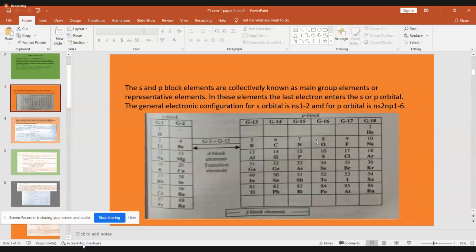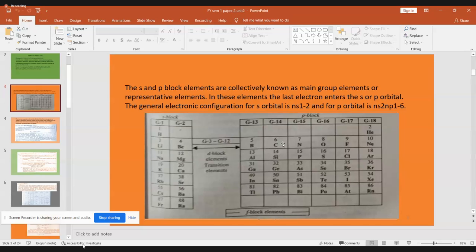Why anomalous? Because they are all the first members in their respective groups, and they all have small size compared to the other members of the group. Size is small, being the first member. And as you go down the group, size is going to increase.